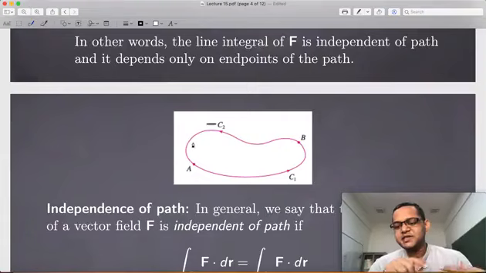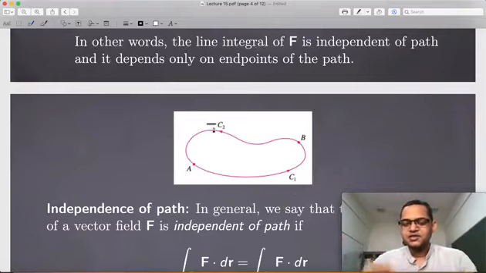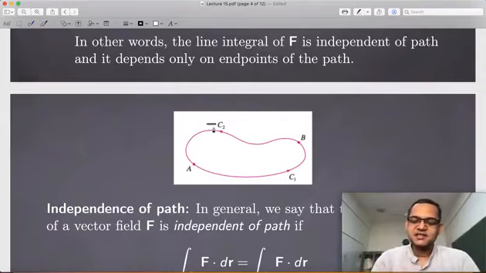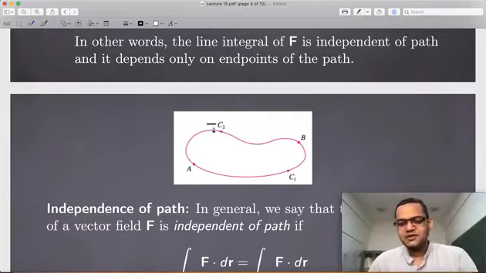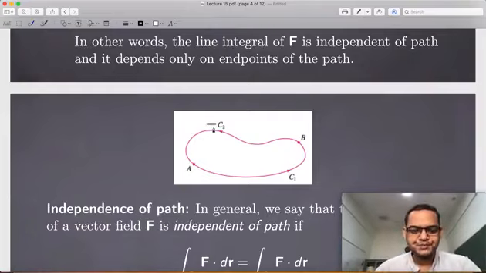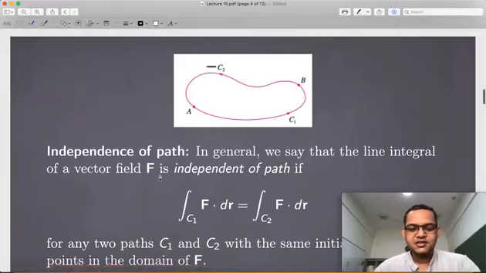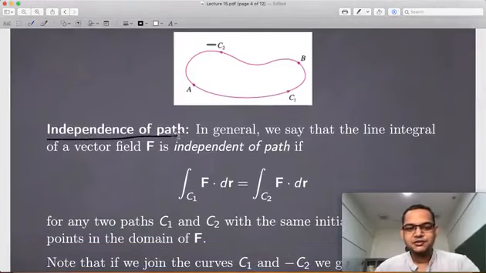Okay, so what we are basically doing is joining two curves, C1 with minus C2, and getting a loop. This is again a path which starts at A and finishes at A, and such a thing will be called a closed path or closed curve. Okay, and this gives us the notion of independence of path also.